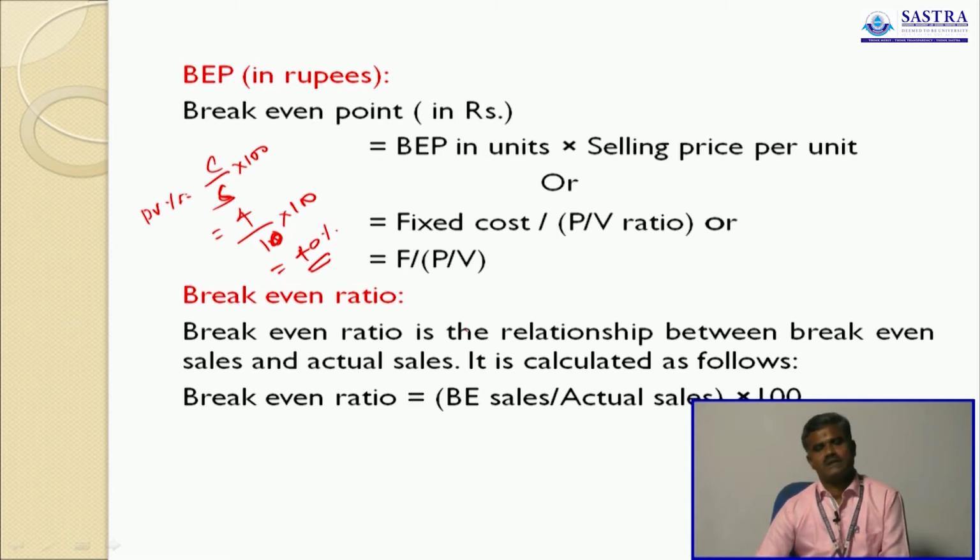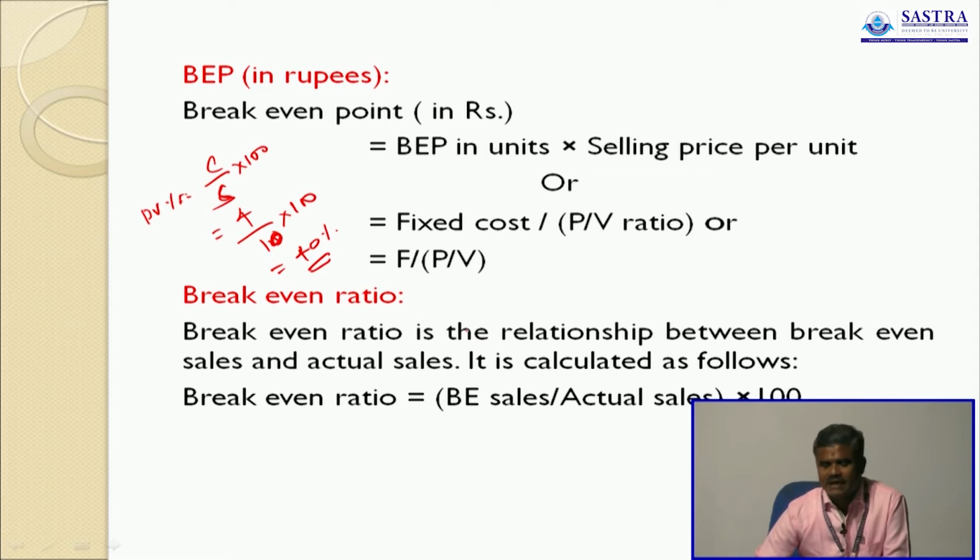Once again, I will repeat: the break-even point is the point of no profit, no loss. It is the point where the total cost touches the total sales. It is calculated as follows. First we have to calculate break-even point in units. Break-even point in units is fixed cost divided by contribution per unit. The contribution per unit is selling price per unit minus variable cost per unit.